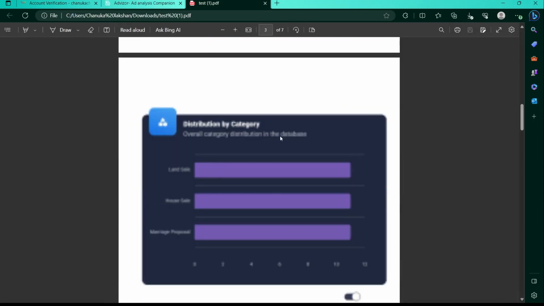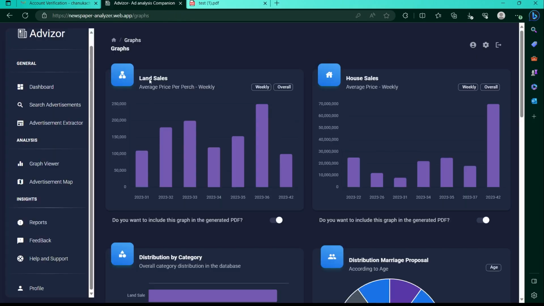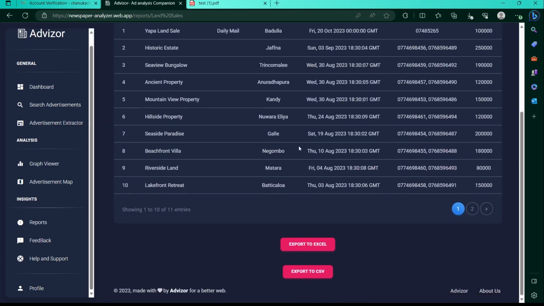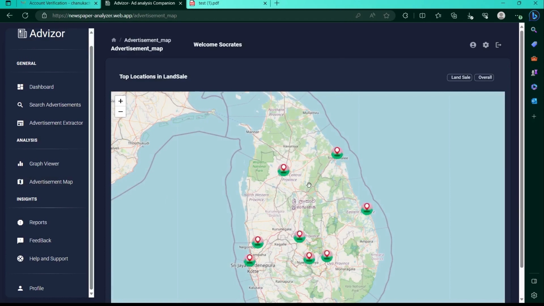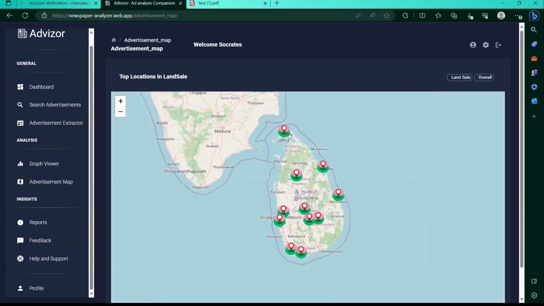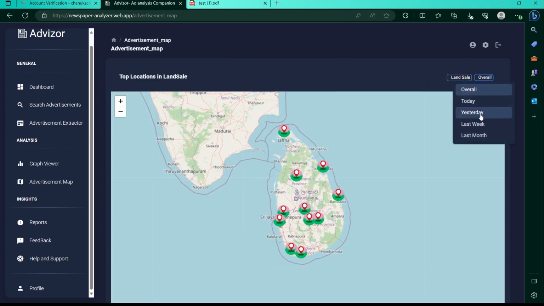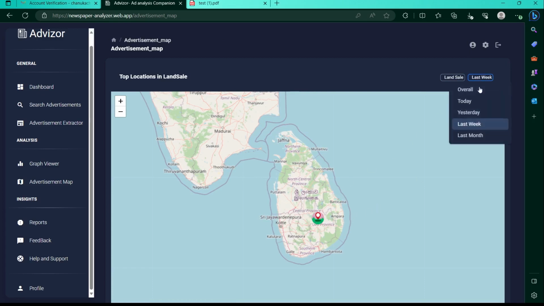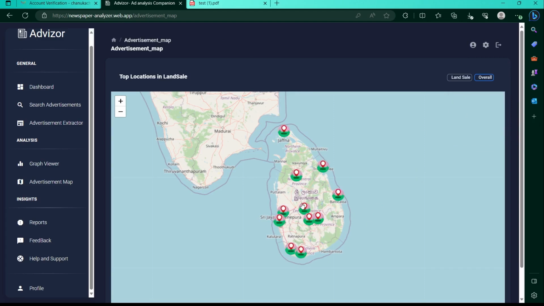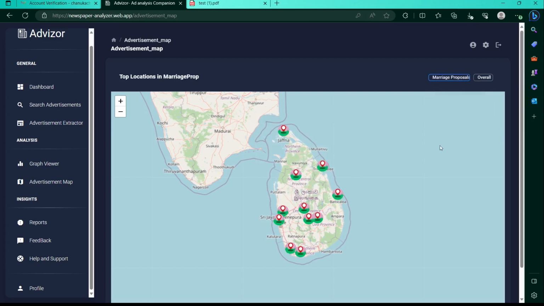Furthermore, you can navigate into each and every graph and explore more specific details on selected graphs. Here, we can download the table's data in Excel and CSV format by clicking these buttons. In the Advertisement Map section, locations of all current advertisements are showed in a map. User can filter them by time durations. And when you click on a location, you can view more details on the current advertisement location.